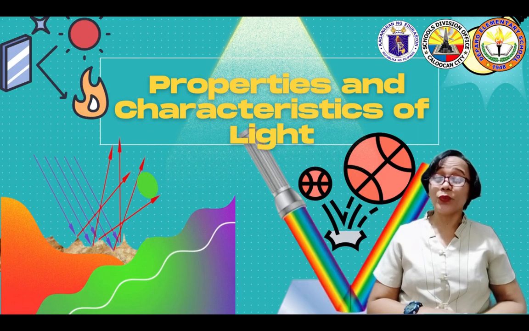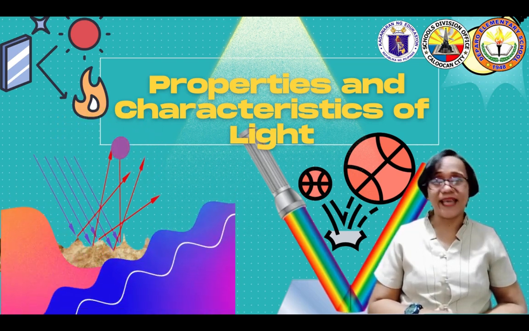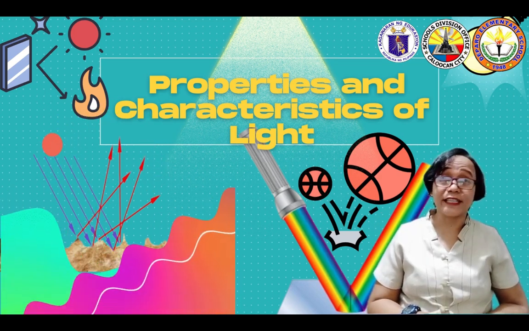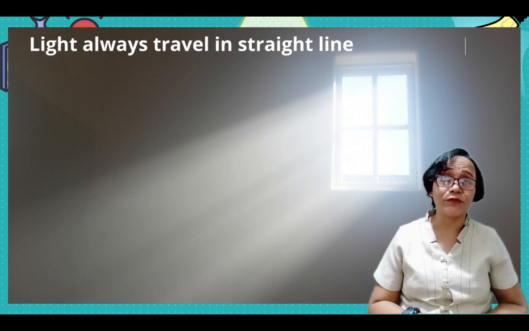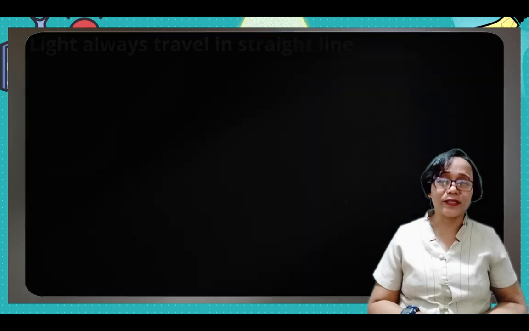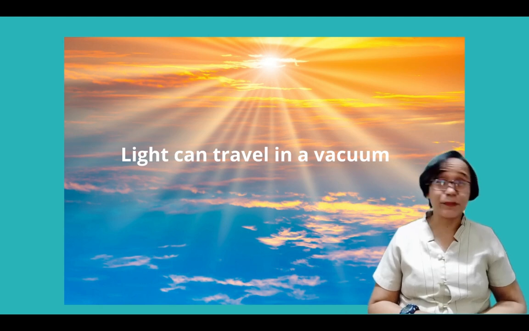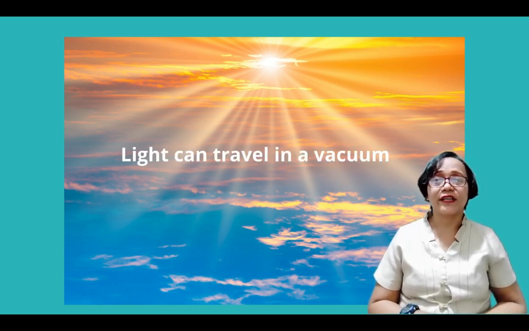In this video, you will investigate the properties and characteristics of light. In your previous lesson, you have learned that light always travels in a straight line. When there is obstruction, especially an opaque object, the light rays will stop. Light can travel in a vacuum or a completely empty space, a space where there is nothing, not even air.